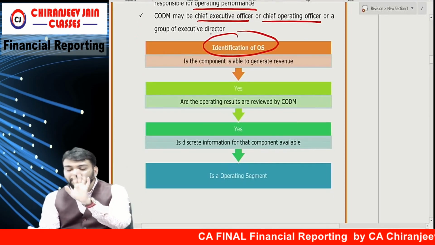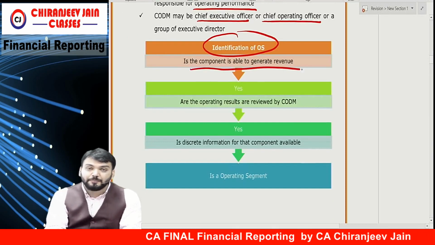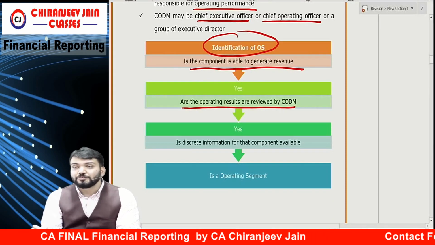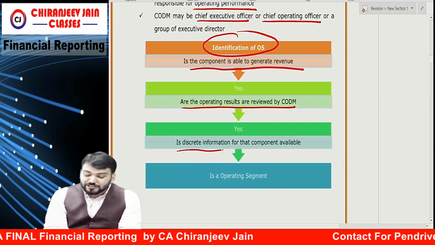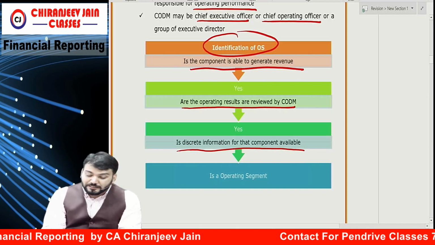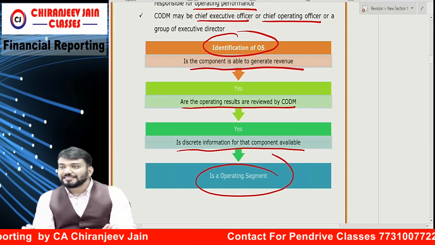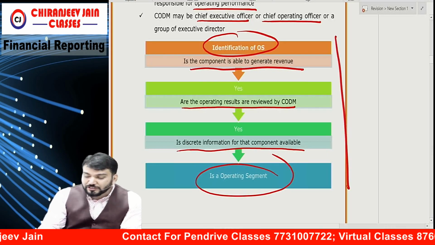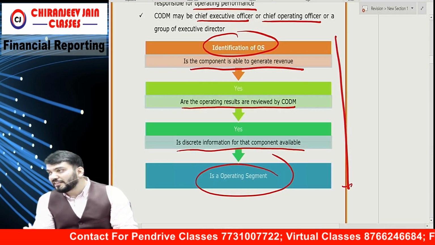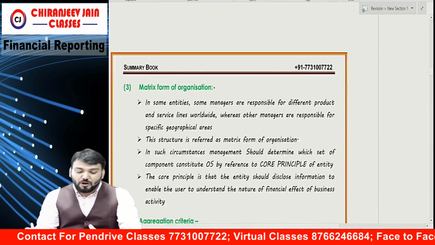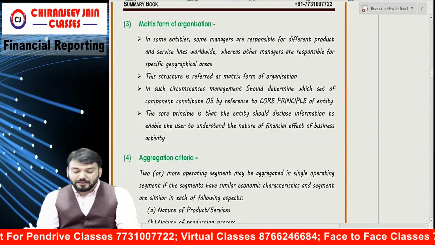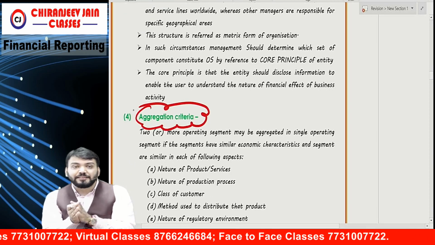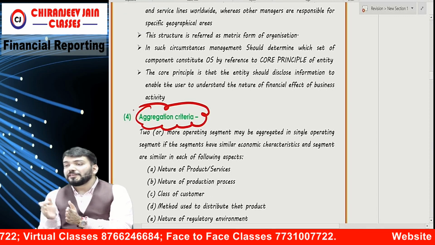There are 3 points. First, is the component able to generate revenue? Yes. Are the operating results reviewed by the CODM? Yes. Is discrete information available? Yes. Then that component becomes an operating segment. So first, identify the operating segment based on these 3 criteria.